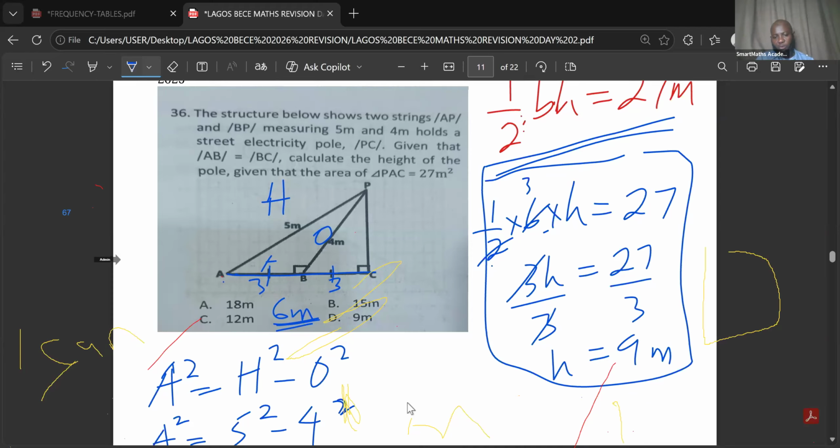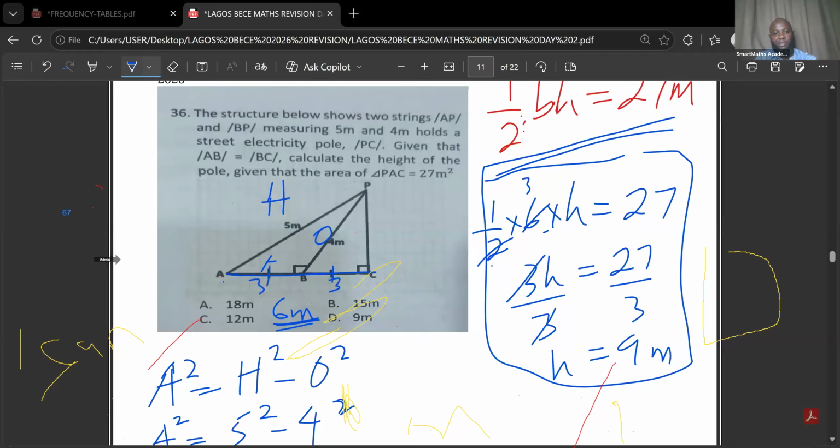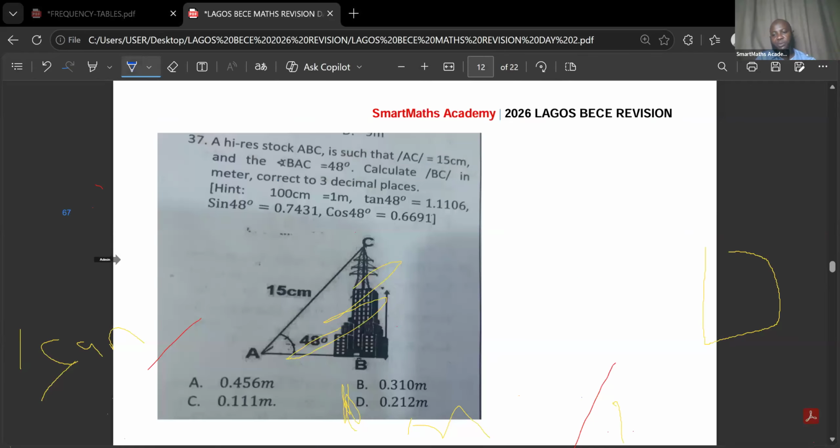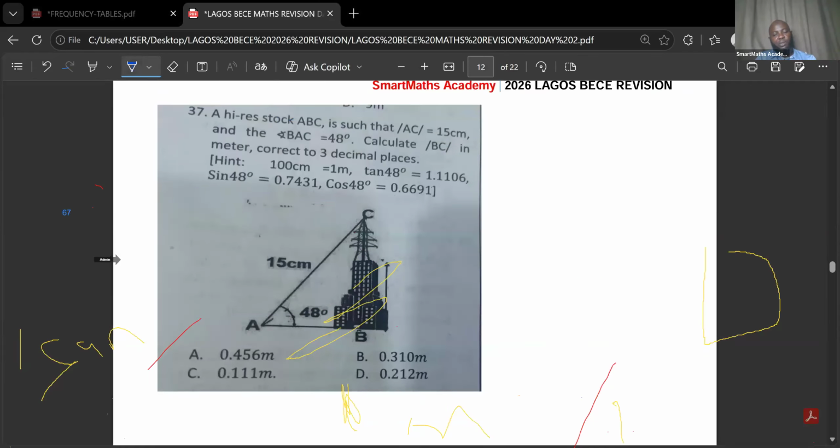Okay, let's go. The same thing applies to this one. An isosceles triangle ABC is such that AC is equal to 15 centimeters and the angle BAC is 48 degrees. Calculate BC.